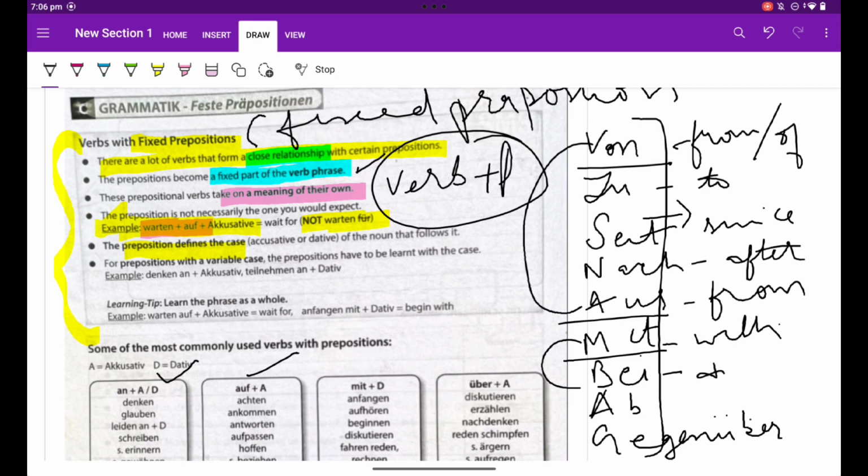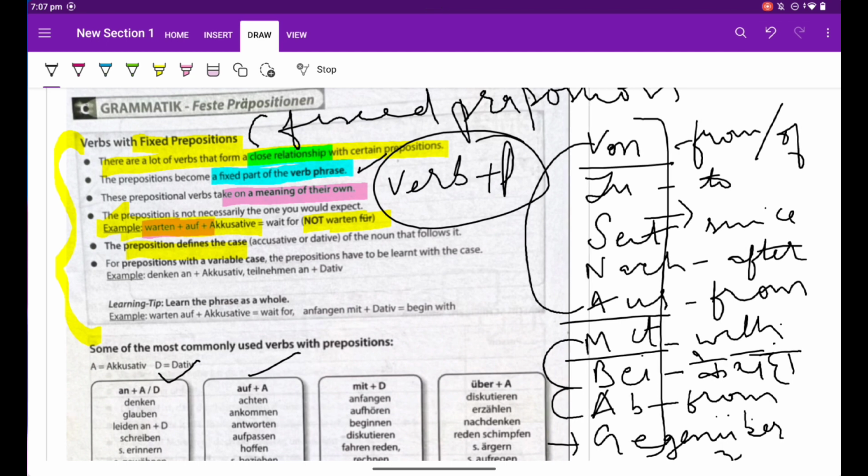Bei in Hindi is ke yahan. If we say I am with my auntie, ich bin bei meiner Tante. Ab means from. Now this from has a different meaning. Ab heute, from today. Ab morgen, from tomorrow. And gegenüber is आमने सामने or across.